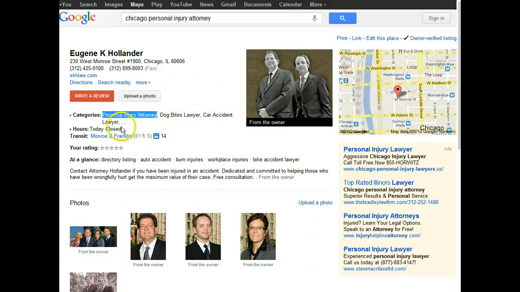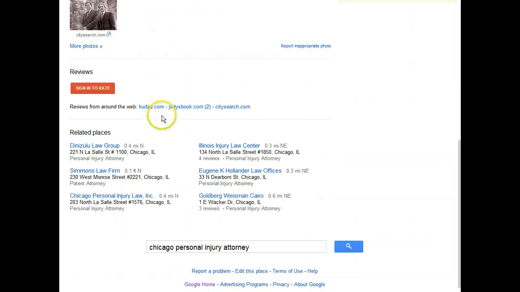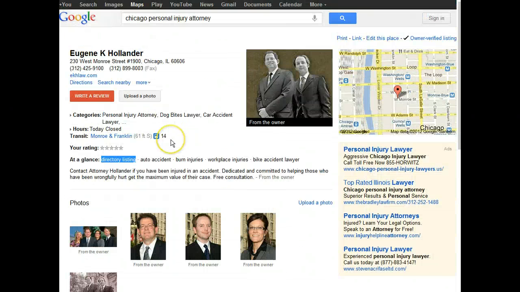In Google Local, when you set up your account, the first thing you have to do is pick a category, and then you can put these personal categories or select categories. You can write those in here. That's how they got car accident lawyer there. Your hours, this is Google just telling you how to get there. Any reviews at a glance, this is something Google sticks in there. Like directory isn't something that they put in there. It's what Google decided they were good for. And then their business description. So it's a fairly simple, straight up page, which is good.